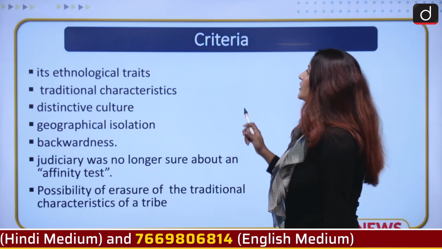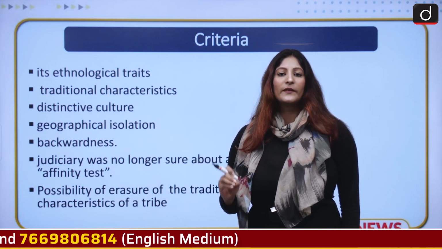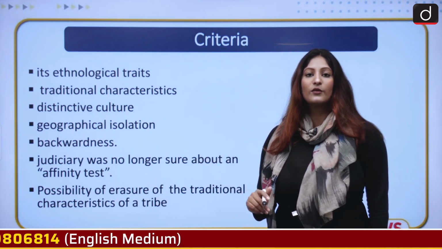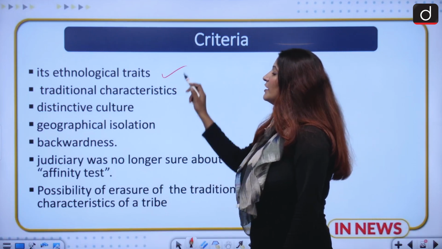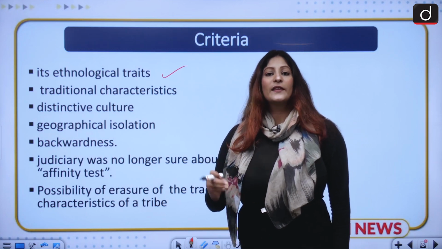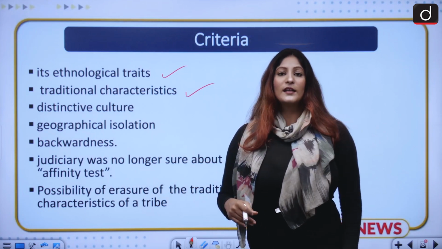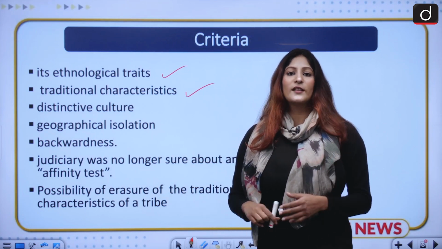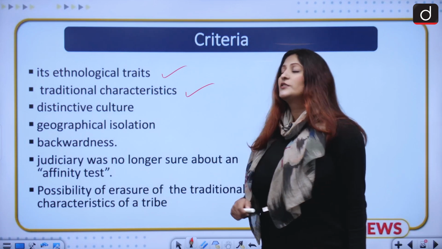Okay. For any tribe to become scheduled, to be listed in the scheduled tribe, what happens? There are certain criteria that we have to look out for. The state government generally looks for its ethnological traits. What is their ethnicity, so that tribes can be classified accordingly? Traditional characteristics. What are they? What kind of customs and traditions are they following that they can be claimed to be scheduled tribes?